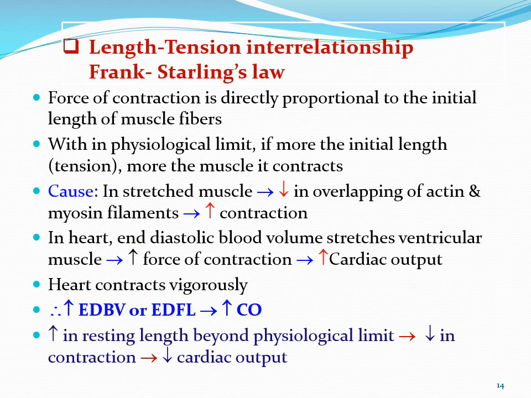Then the heart also shows a law, that is Frank-Starling's law. What is Frank-Starling's law? The definition is very simple. If the initial length of the muscle is more, there is more contraction, and the initial length of the muscle increases due to the accumulation of blood in the ventricle. If there is more accumulation of blood, that is the end diastolic volume, there is more stretching of the muscle and the muscle contracts more, by Frank-Starling's law.